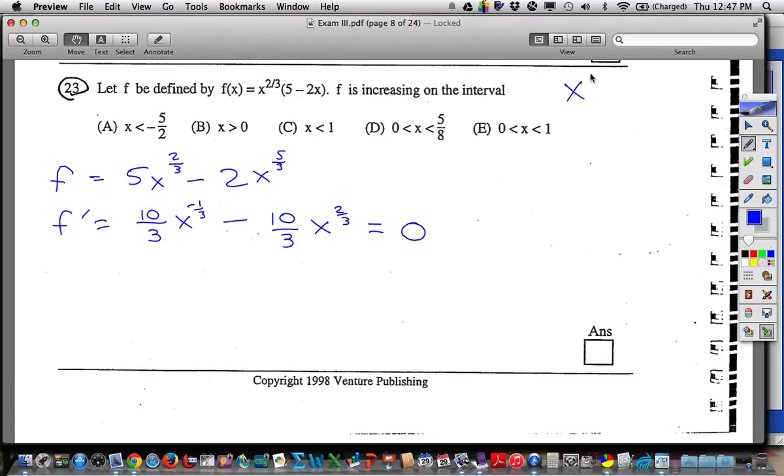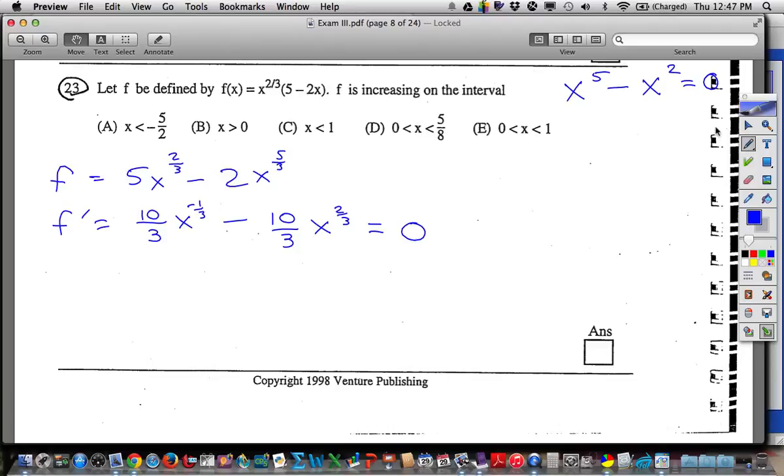Right, but it'd be kind of like putting this together. Can I put x to the 5th minus x squared together? Got to be like terms. The powers have to be the same to be like terms, right? So what would we do with x to the 5th minus x squared? We take out an x squared. Well, now why an x squared? Why not an x cubed? They both have to have it.